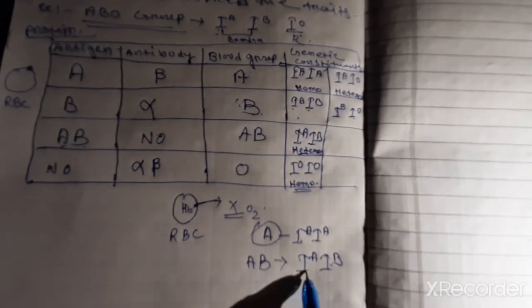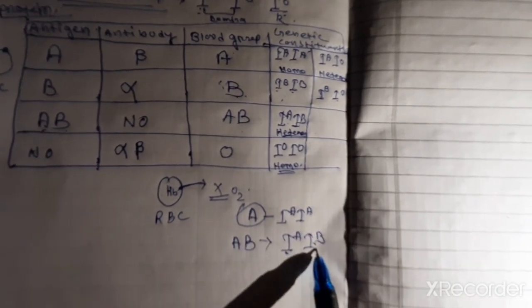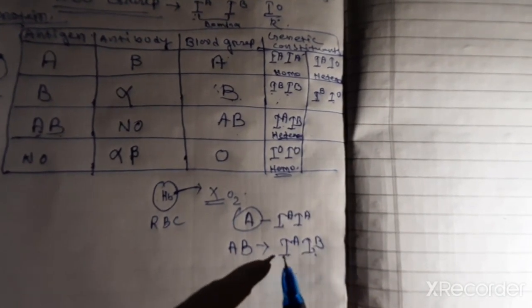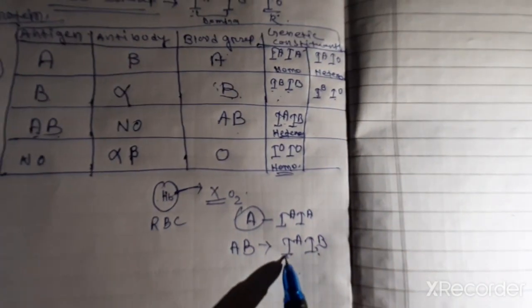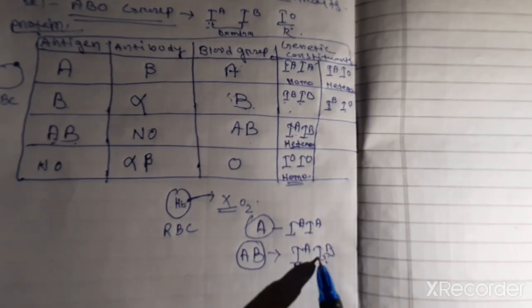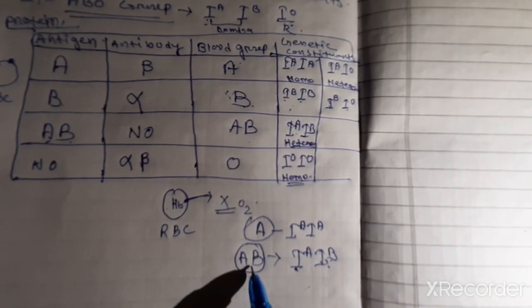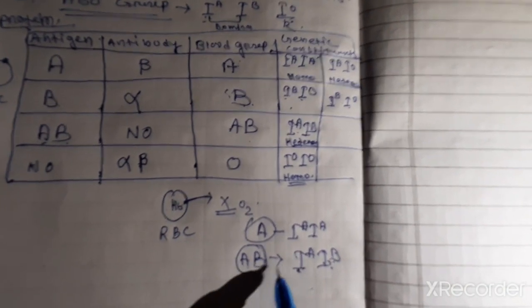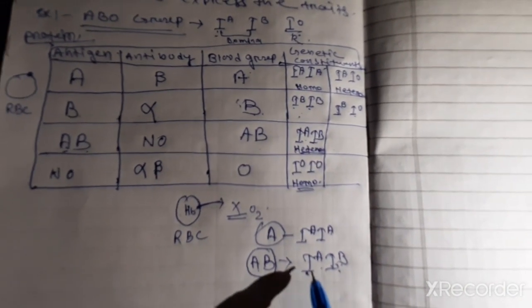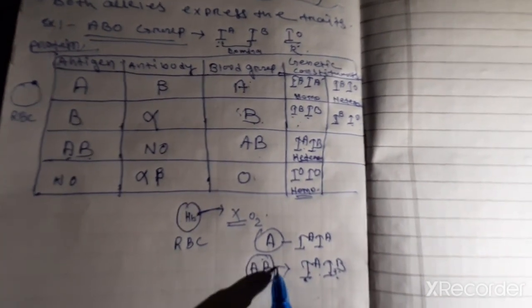So here IA and IB, that means IA is dominant, IB is also dominant. Both of these will contribute the characteristics so that the blood group is AB. Suppose B is recessive, suppose I am telling you, then what will be the genotype? A only, because here both A and B are dominant, so that the blood group is AB.